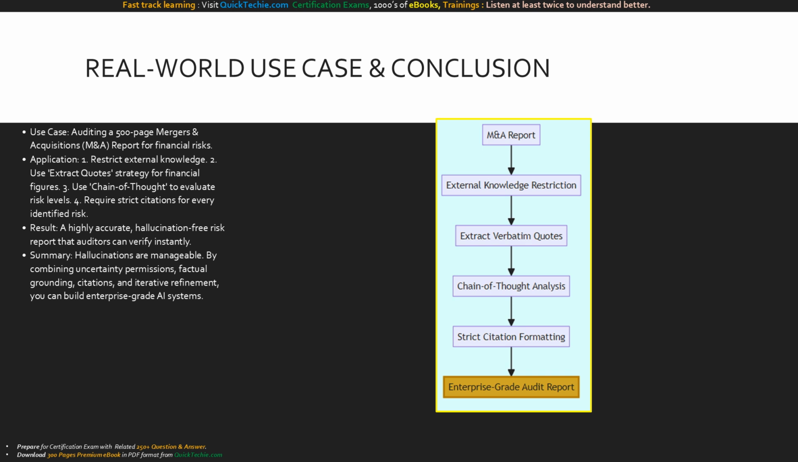Take a look at this final architecture diagram. It stacks all our strategies into a single, cohesive pipeline. We start with the raw M&A report, restrict the knowledge, extract the verbatim quotes, apply our chain of thought logic, and wrap it all in strict citations. The output is that golden box at the bottom, an enterprise-grade, highly trustworthy AI report. This is how you conquer the hallucination trap.